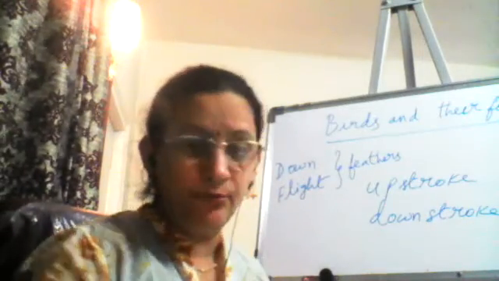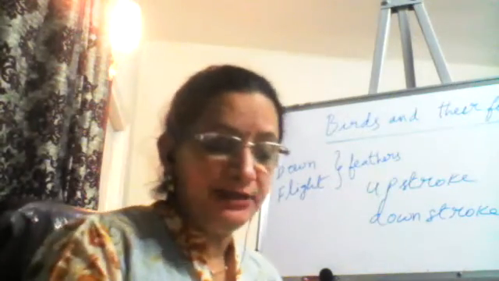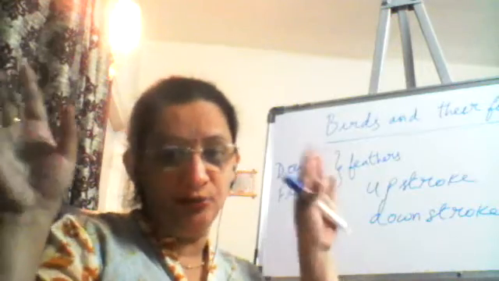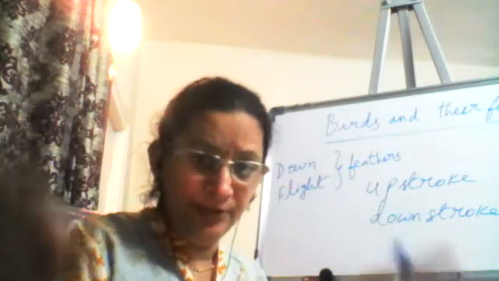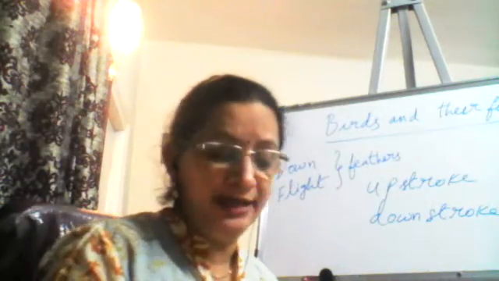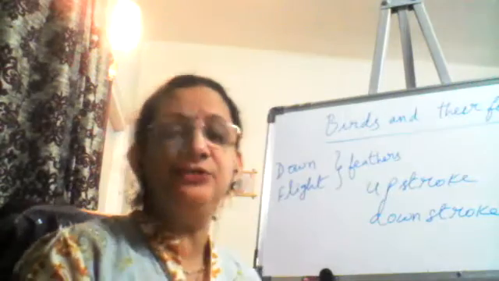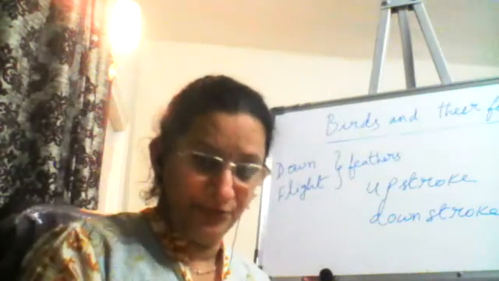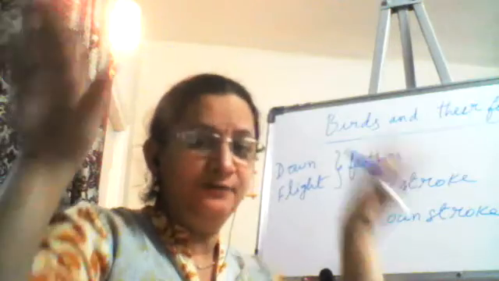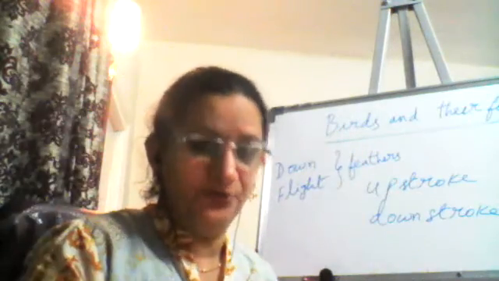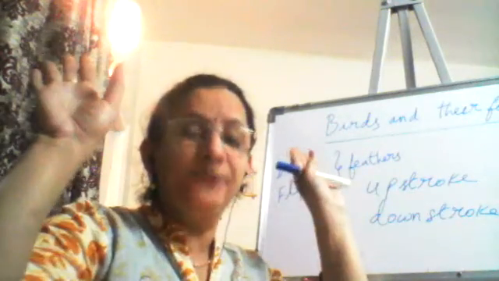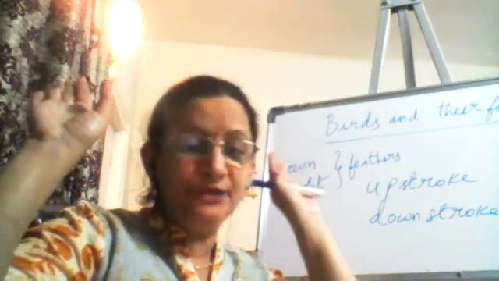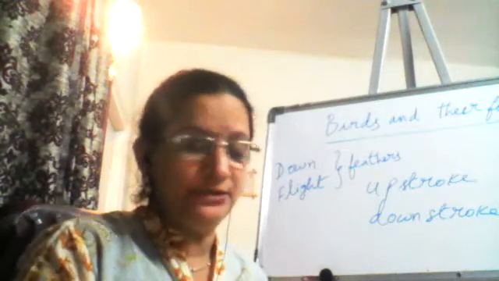So what is upstroke? When the wings move upwards, the movement of the wings is called the upstroke movement. When the wings of the bird move downwards, it is called the downstroke movement. Can you just show me with your hands? Upstroke, downstroke. So the wings flapping up is the upstroke, and the wings flapping down is the downstroke.